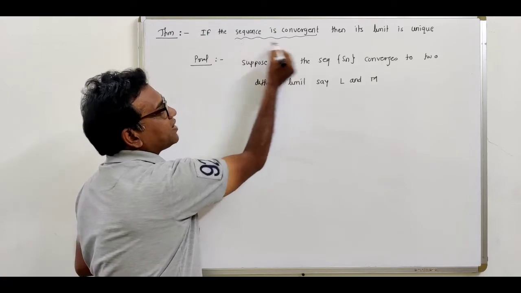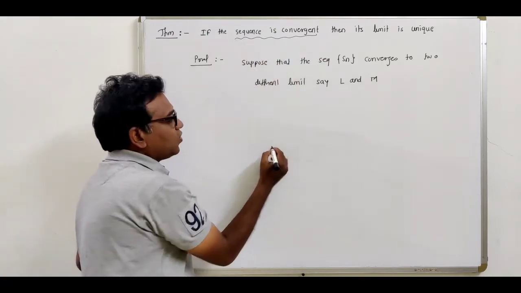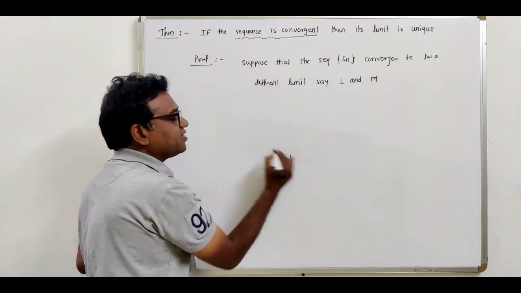First of all, we have to take some convergent sequence. So let us take Sn as a convergent sequence.